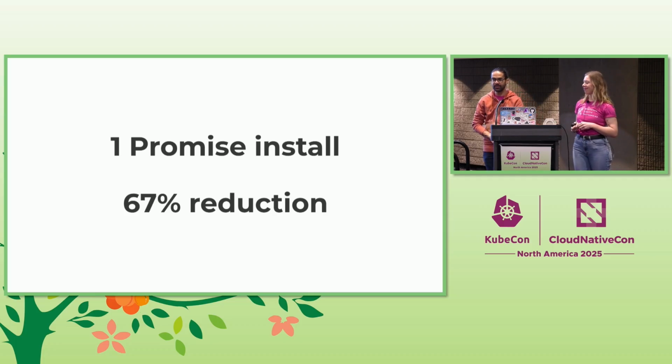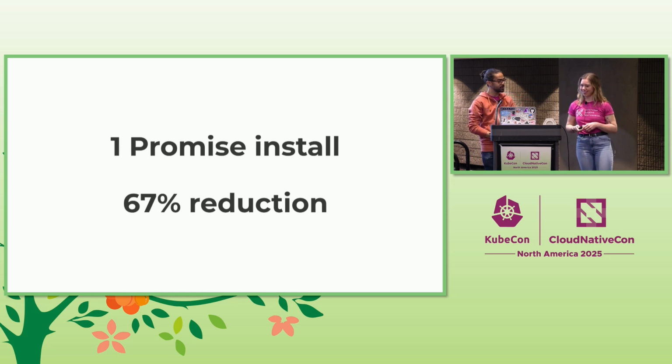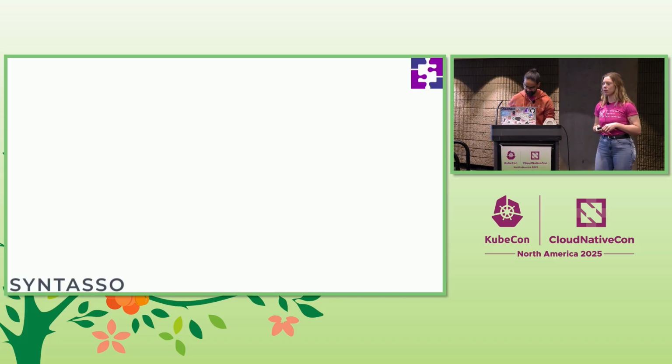So do the math, 67% of 3,000, still a lot of log lines, but you're getting there and reducing the verbosity of it. And that's the end of chapter 2. Okay, chapter 3, Victor's Grand Kubernetes expectations. So we're going forward a little bit in time now.